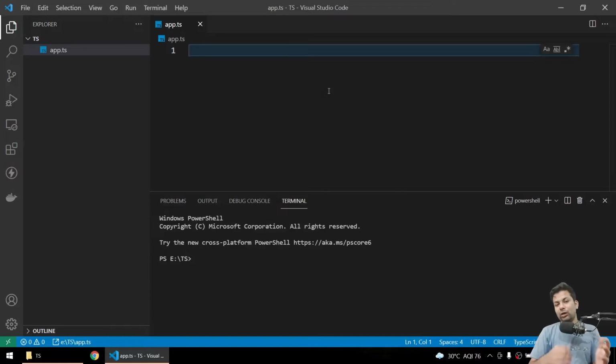Okay guys, now we'll see objects in TypeScript. Object, you know, basically like key value pair.